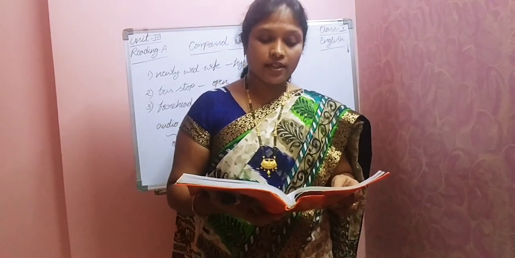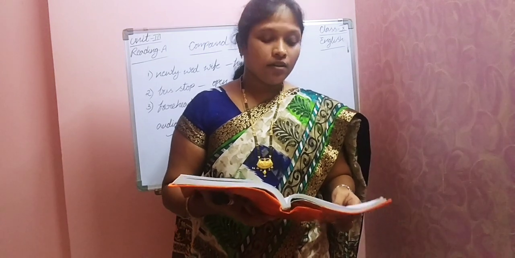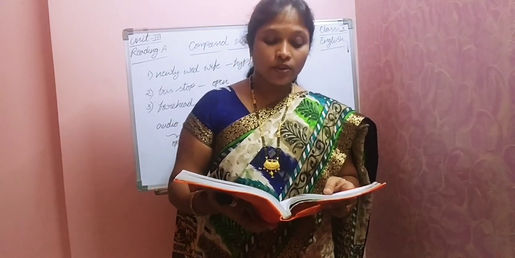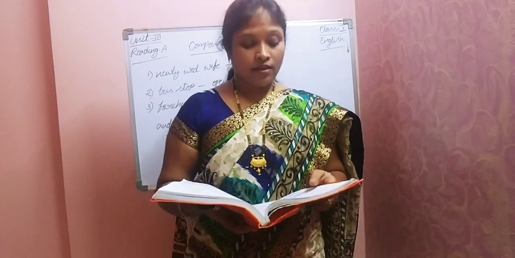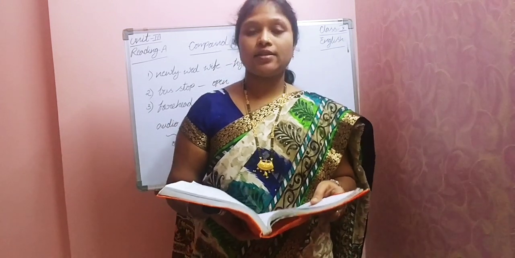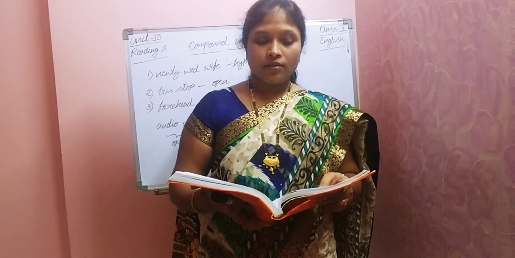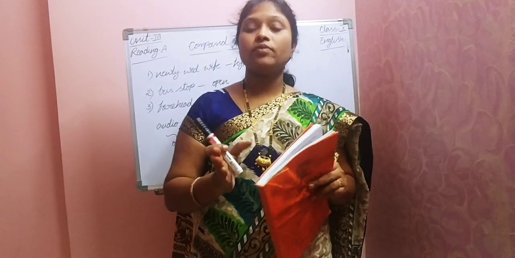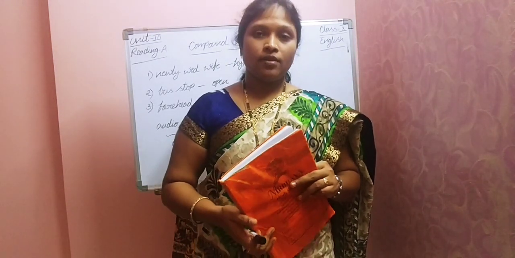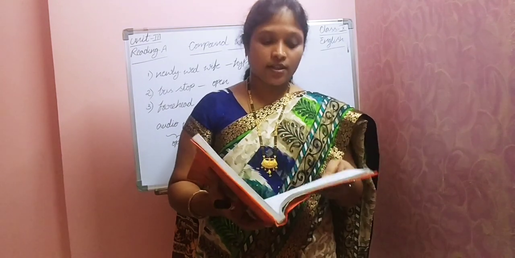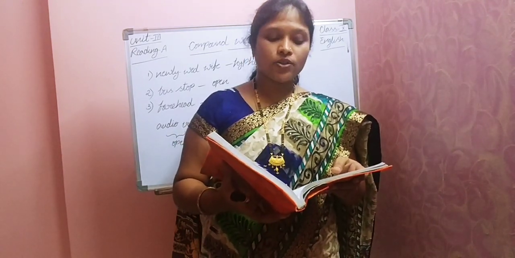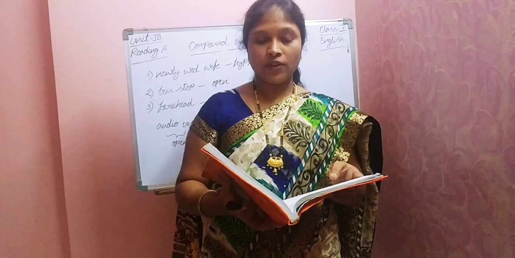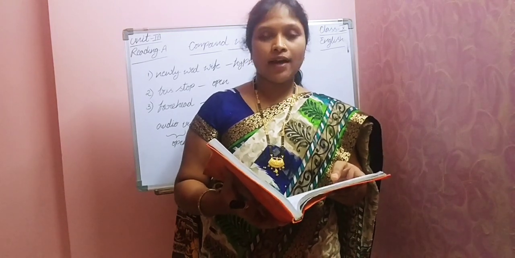Look at second bit. The following ideas belong to certain paragraphs in the story. Identify the paragraphs and put these numbers against them. Actually, there are four sentences, right, children? These four sentences reflect the ideas from the lesson. For example, if you look at the first sentence, the author enjoyed his married life.